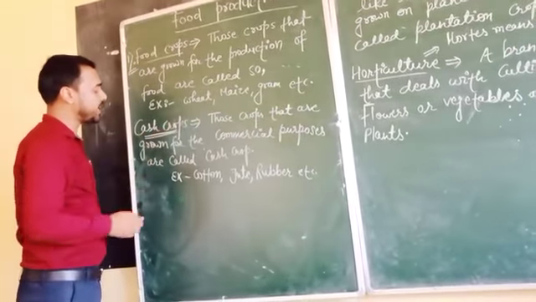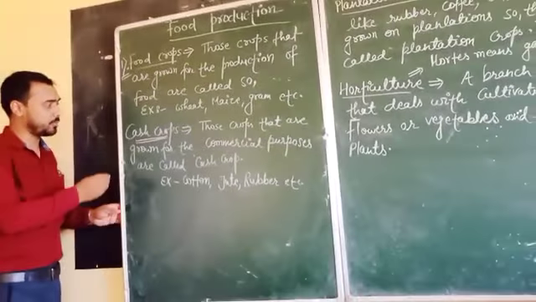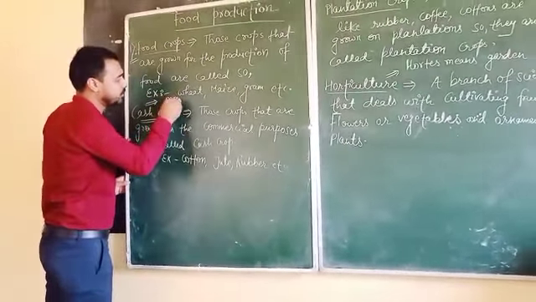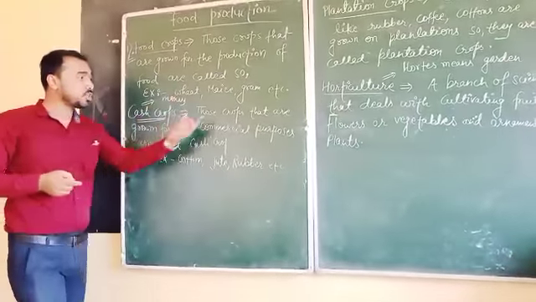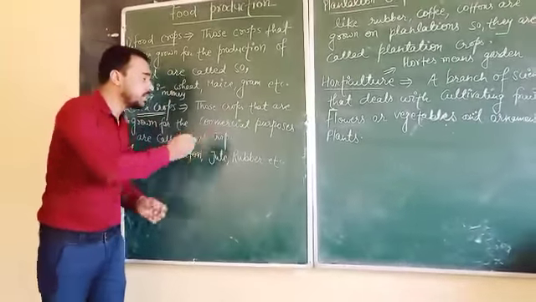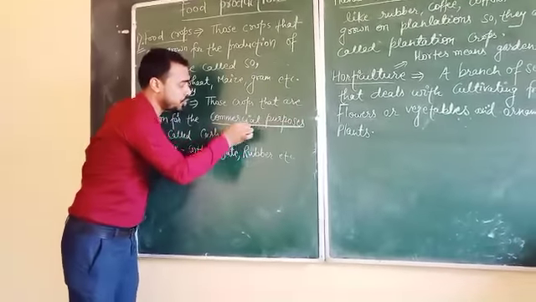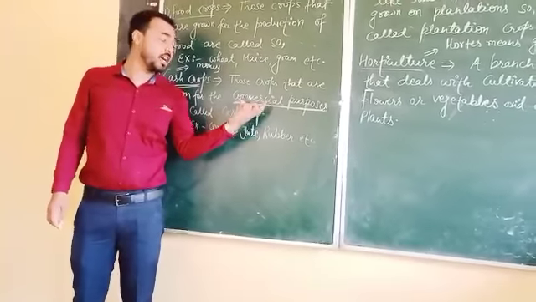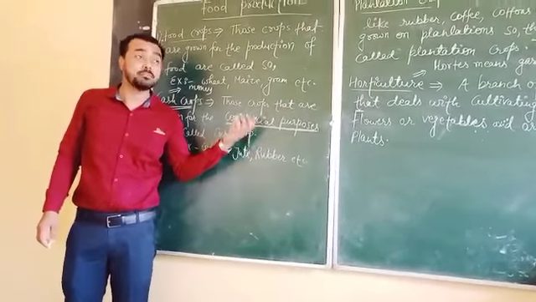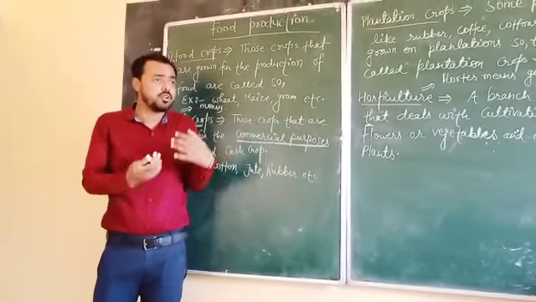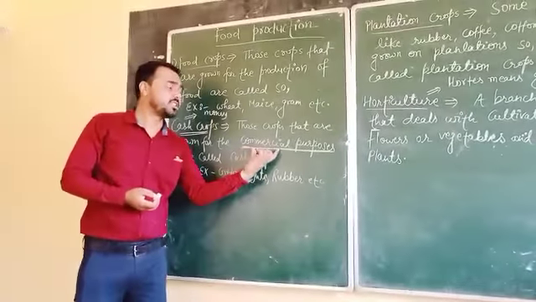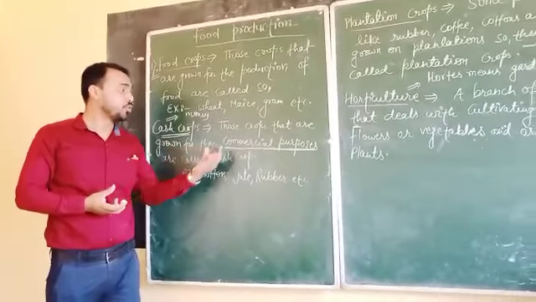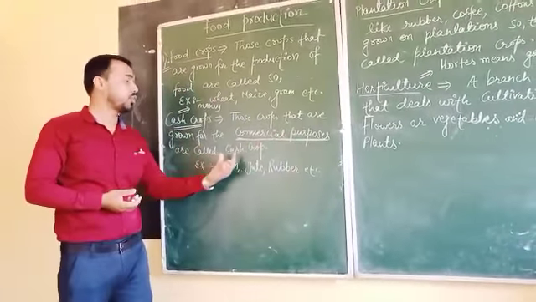So here the second topic is cash crop. What is cash crop? Cash means what? Do you understand? Cash means money, isn't it? So those crops that are grown for commercial purposes. Here you got a new word, commercial purposes. Commercial means those crops that are grown for importing or exporting, for selling or for purchasing, just working for business purposes. So those crops that are grown for commercial purposes are called cash crops.